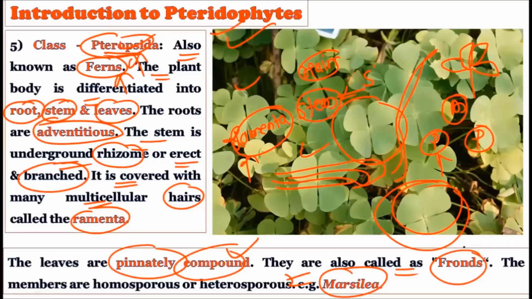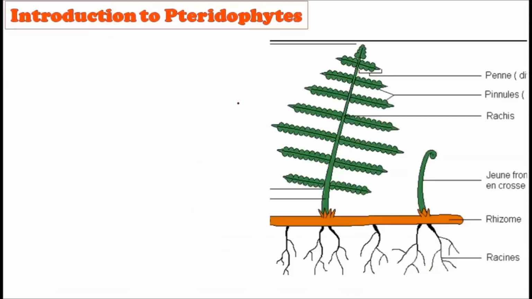Okay, and these are famously called the fronds. They may be homosporous or heterosporous in nature. An example is Marsilea. Okay, so all these are the five classes of the pteridophytes. Please go through the details of all these five classes and make a comparative chart for this, so that it will be easy to revise at the time of examination.